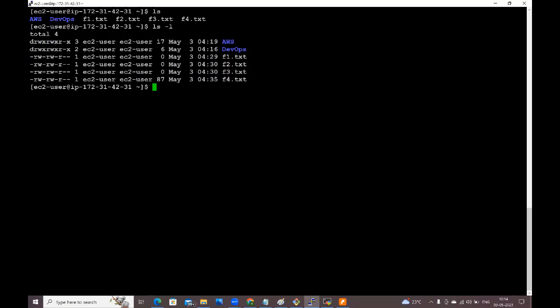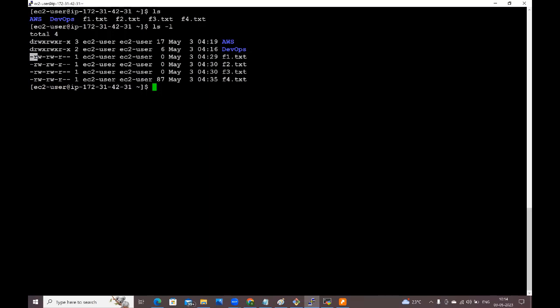Guys, now tell me, how can you tell which file is the text file and which file is the directory file? By using color? No guys, not by using color. At the beginning of the line, if the first character is d, that is a directory file. If the first character is a hyphen, then that is a text file.